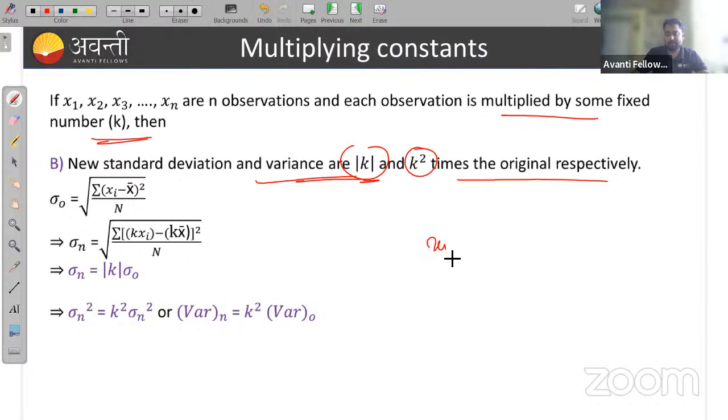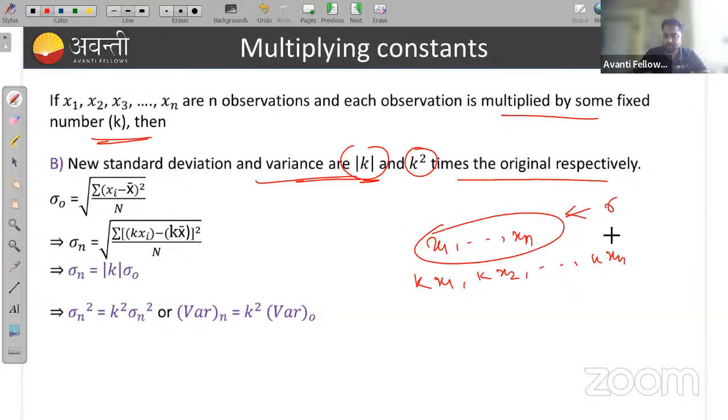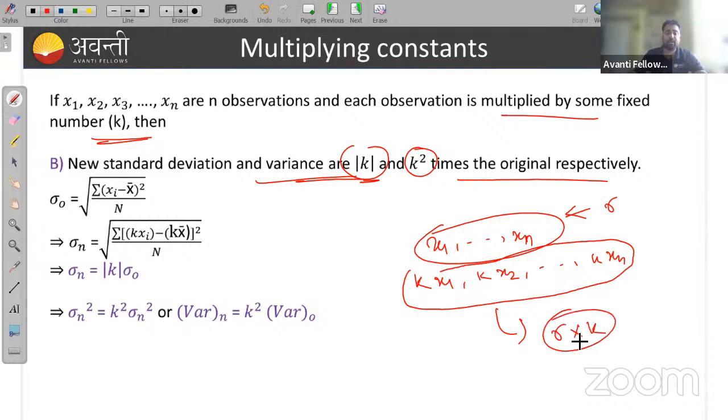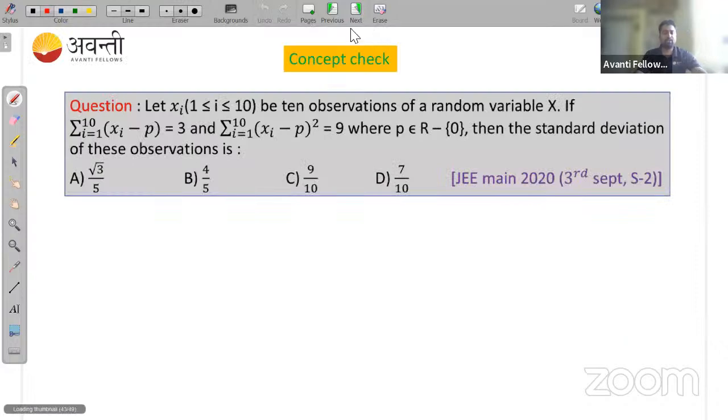Suppose you have x1 up to xn observations and we multiply all of them by k. If the original standard deviation is sigma, then the new standard deviation will be sigma into k. Is that clear to everyone, guys? Clear?